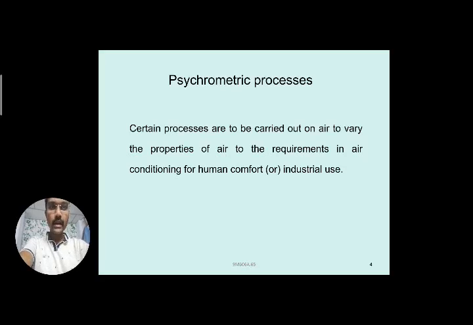Mostly we are concentrating on human comfort, or industrial purposes, where air conditioning is used to cool heat generating units and maintain a certain temperature in industries, for example to control automated and programmable machines.